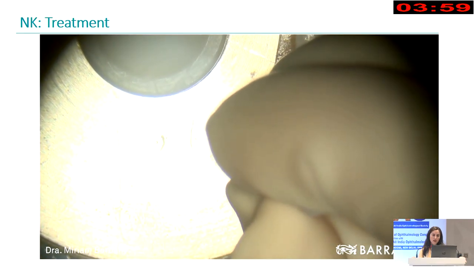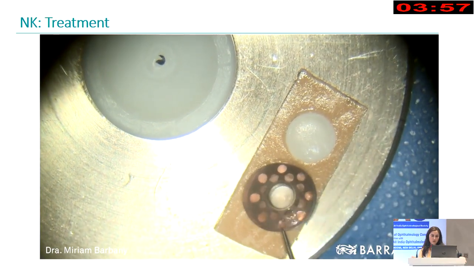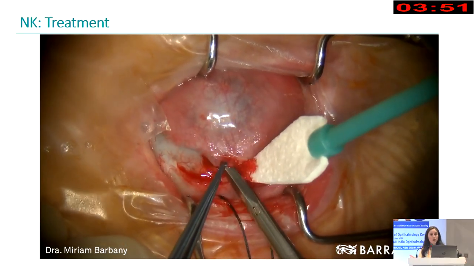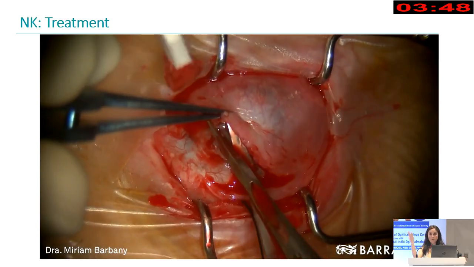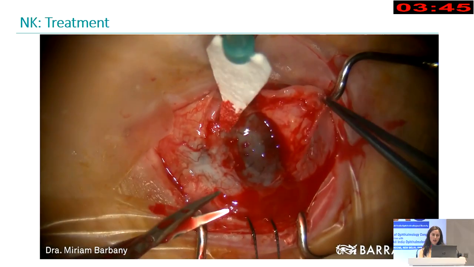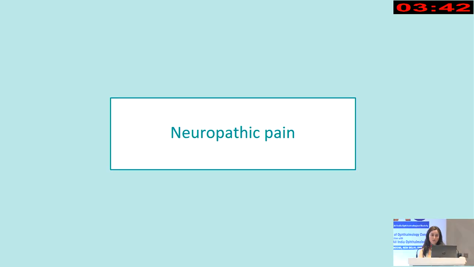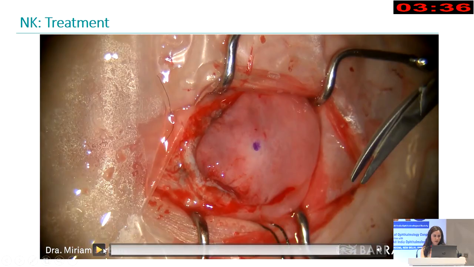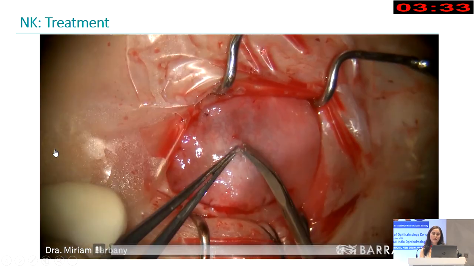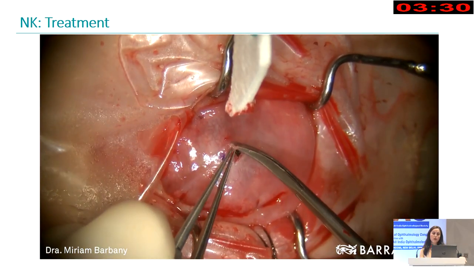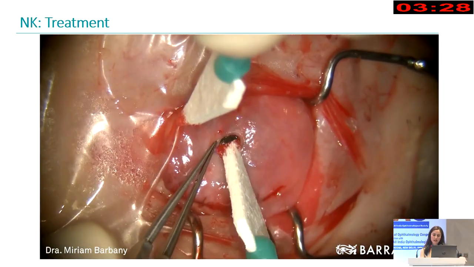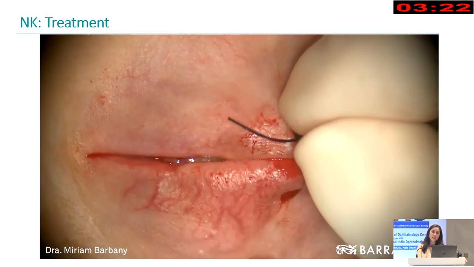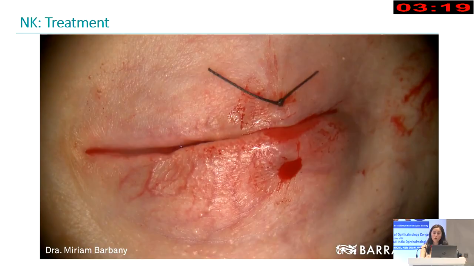Here you can see how we assemble the device with a cornea, and once we have prepared our device, then we will go back to the eye, we will lift up the mucosal graft, and we will proceed to put the K-Pro 1. Here we can see the last part of the video, where finally we will open the window, we will make a hole that will connect the outside and let the light enter. This procedure works really well in those cases where a type 1 without the mucosa won't work.